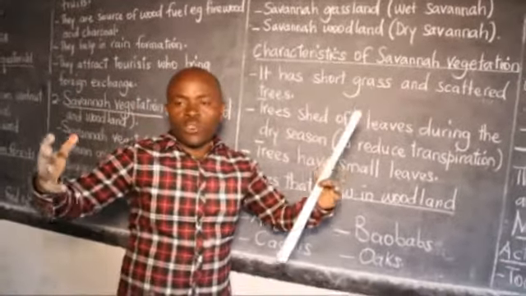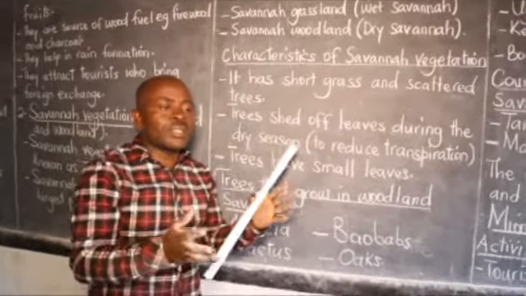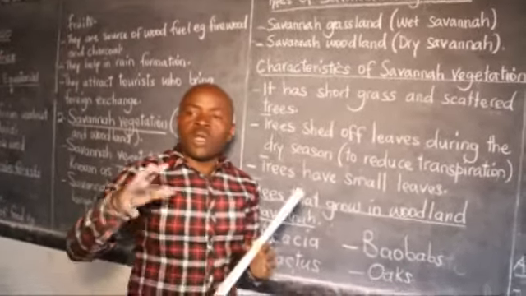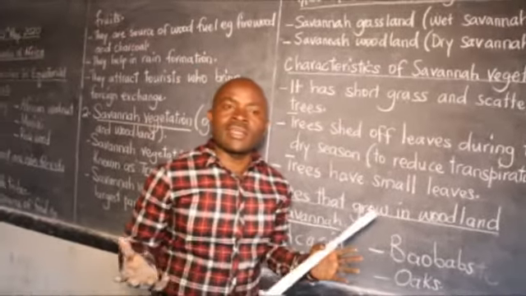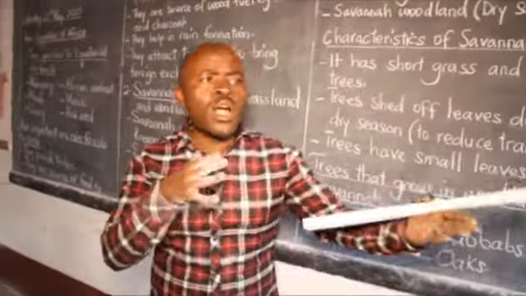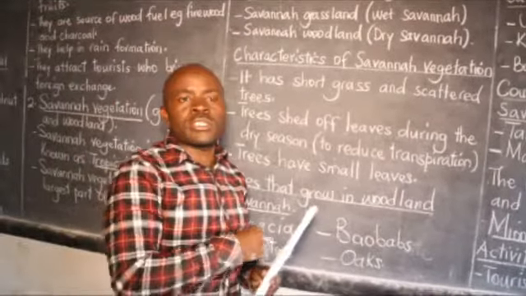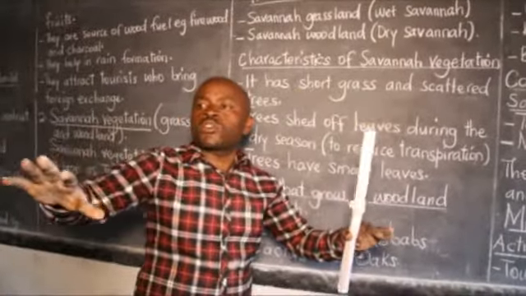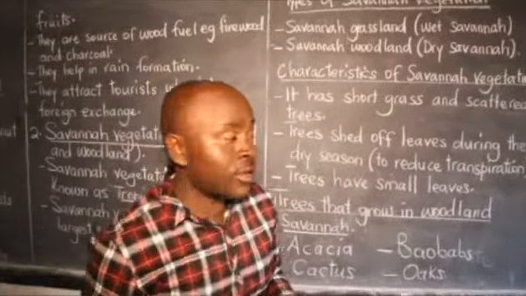If you are moving with your parents, with your relatives, maybe you are on a tour and you reach an area, how can you know that we have reached an area which has equatorial rainforests? How can you know that we have reached an area where there are savanna grasslands? For example, if you are moving to Jinja, along Jinja Road, and you reach Mabira Forest, and you see how you cannot see through that forest, you automatically know these are the rainforests we are talking about. But when you reach Queen Elizabeth and you see open space with short grass and scattered trees, automatically you will know that you have reached an area with savanna grassland.